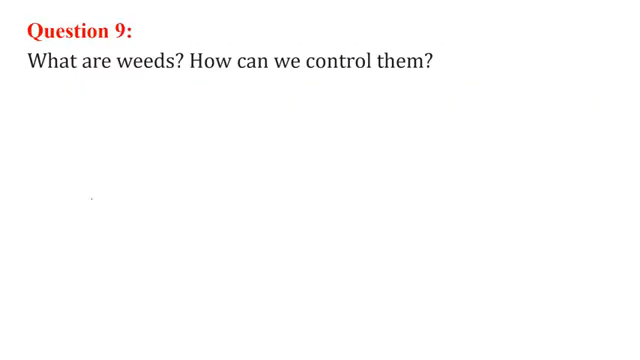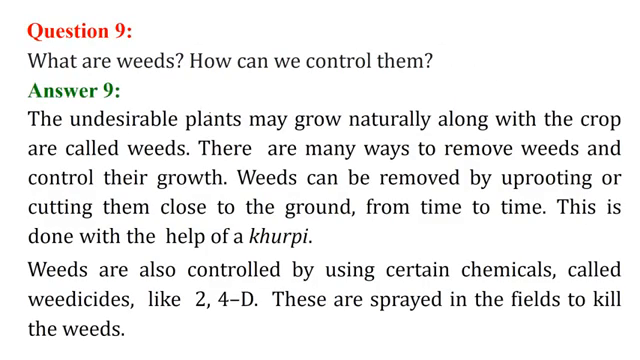What are weeds? How can we control them? Weeds are the unwanted plants that grow along with your basic crop, and there are various ways to get rid of these weeds. You can just uproot them by using a khurpi, or you can use chemicals like 2,4-D weedicides.